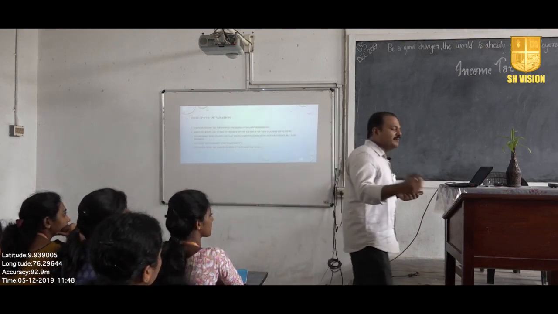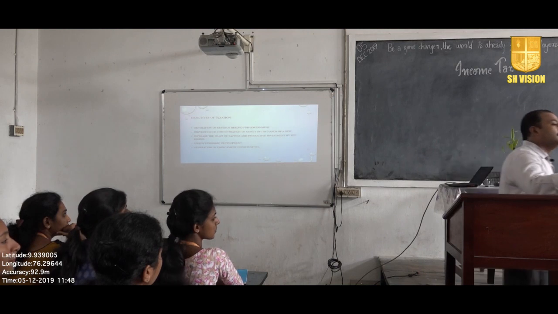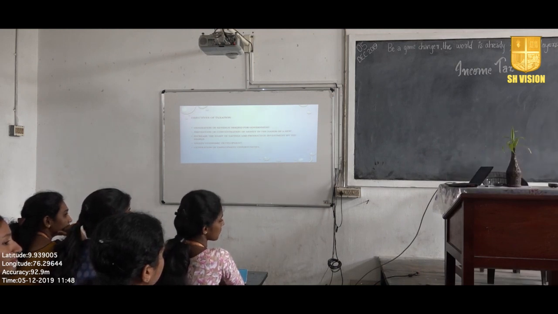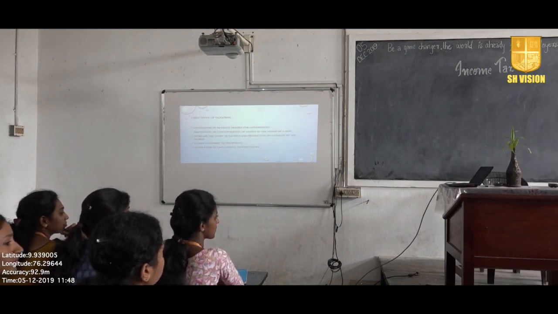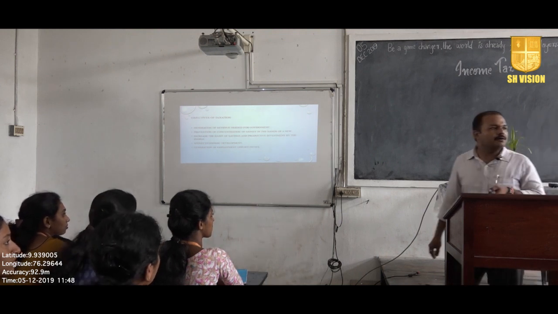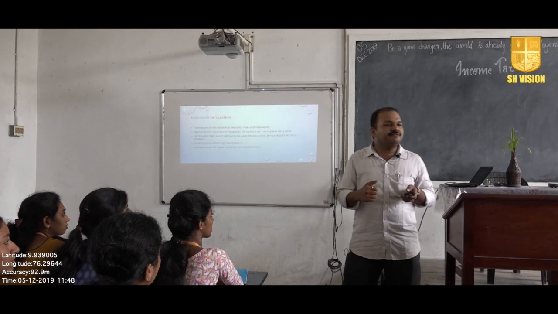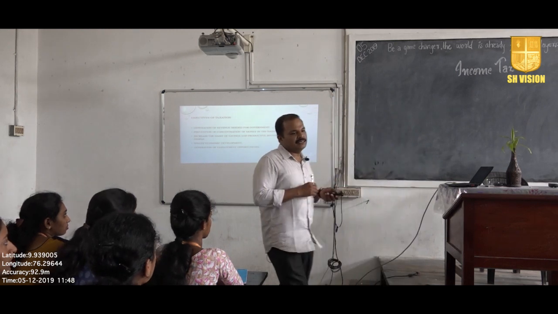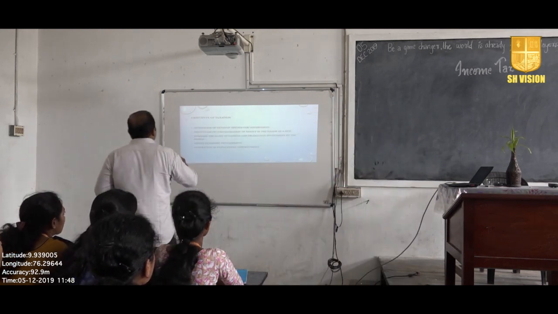Government requires revenue in order to meet the public expenditures, like for example all your infrastructure, your roads, dams, irrigation projects. All these things have to be financed by the government. And where do they get the money from? It is from the taxes that you generally pay.